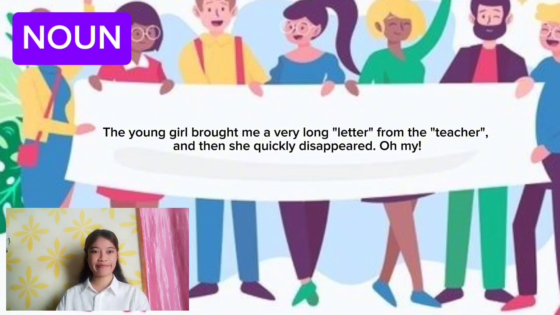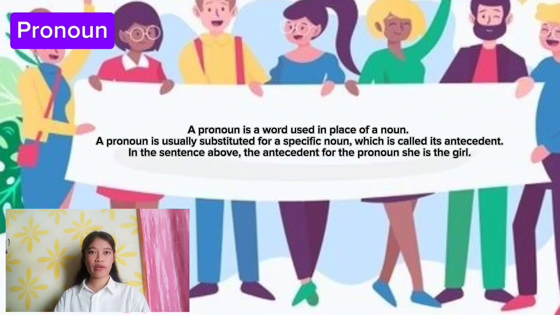Oh my! A pronoun is a word used in place of a noun. A pronoun usually substitutes for a specific noun, which is called its antecedent. In the sentence above, the antecedent for the pronoun she is the girl.